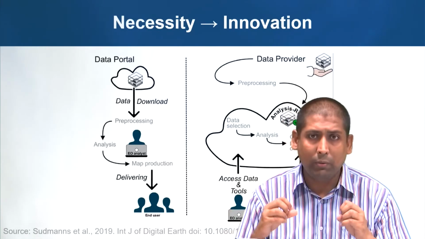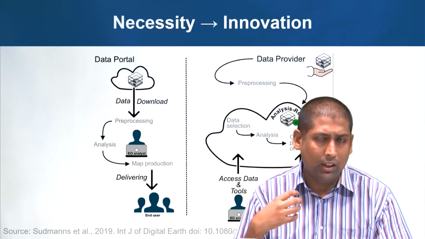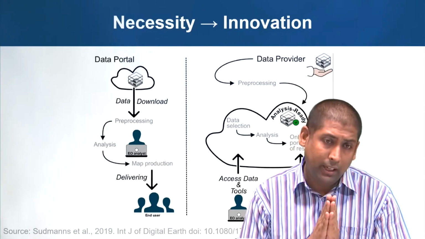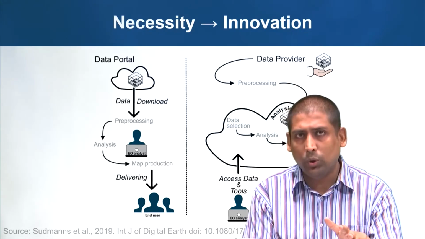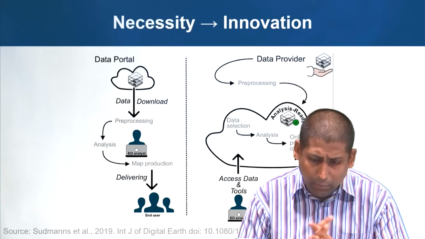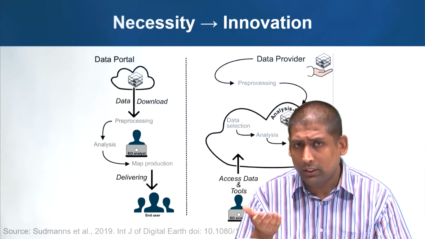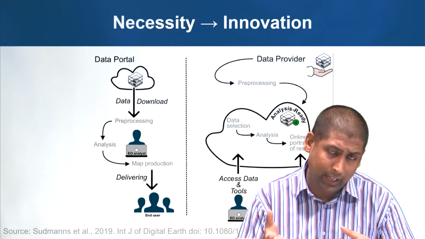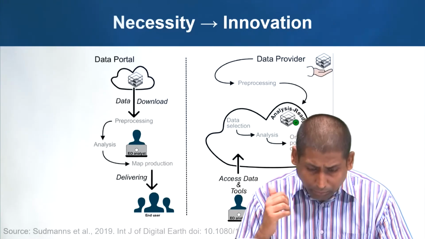We don't have to worry about geometric corrections, radiometric corrections, cloud in the data and all that. All that is removed. The data is made perfectly ready for analysis, stacked together and stored in a cloud based environment or a computing environment, where the EO analyst, that is the person who is analyzing the data, can access the data. The end user, if he wants, also can access the data.